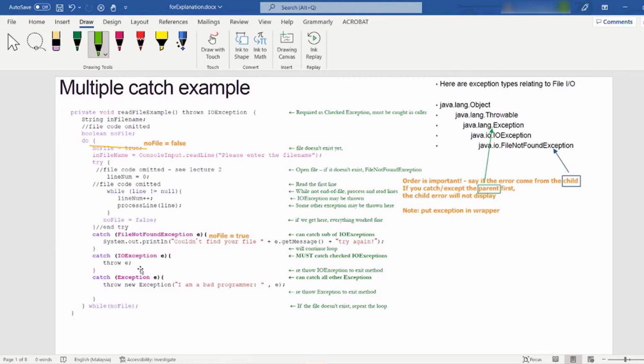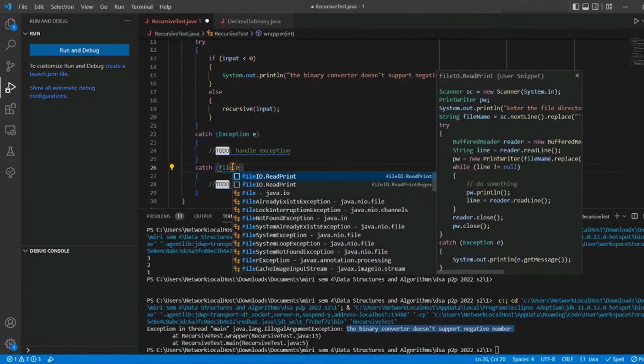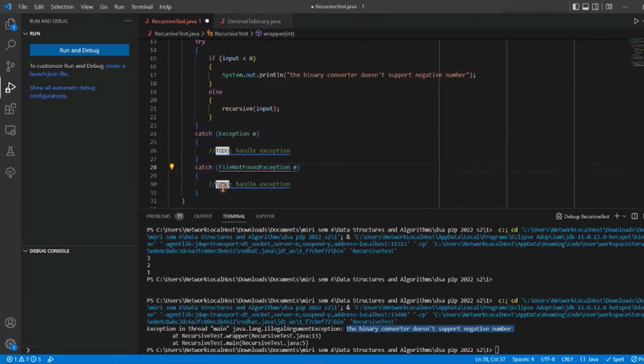The most general one always starts at the very bottom. By general, I mean the parent. Usually the parent is the most general one. The order is truly very important. If you write the exception upwards, for example, if I catch a file not found and I put it at the bottom, supposing I want to print, the file you've chosen is not found.